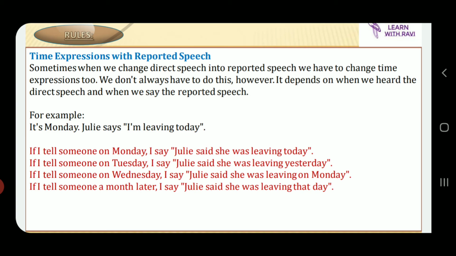For example, it's Monday, right? So today's Monday. Julie says, I'm leaving today. If I have to tell the statement on Monday itself, I will say Julie said she was leaving today, because I'm presenting the statement today itself. If I tell someone on Tuesday, the next day, I will say that Julie said she was leaving yesterday, because Julie had already left. If I tell someone on Wednesday, a day later, I will write it into indirect speech: Julie said she was leaving on Monday. If I tell someone a month later, now again this is the bifurcation of time difference, Julie said she was leaving that day.